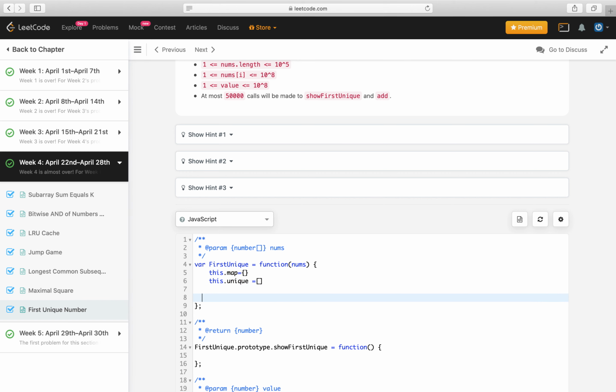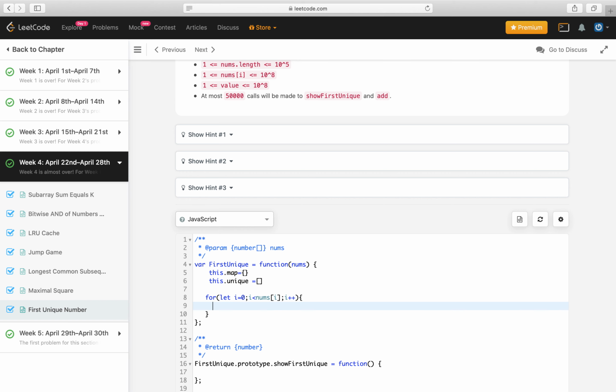Let's start. We have been given a list of numbers, that is an array. So we will loop through the array first, and in this case we will check if this exists in the map, this.map of nums[i].